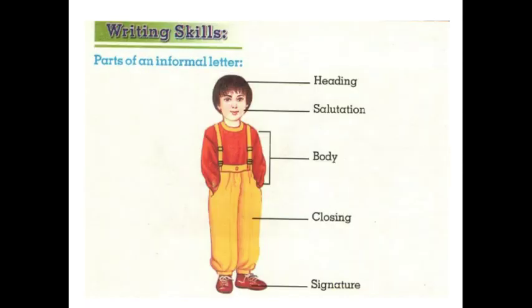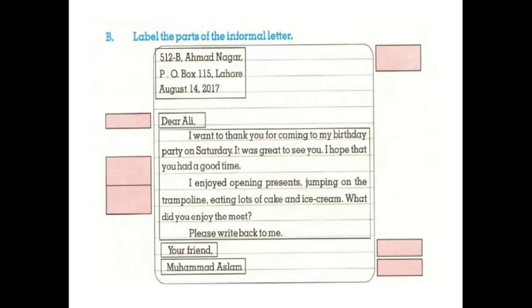Now move on. There is a writing skill. Parts of an informal letter. There are basically 5 parts of an informal letter: heading, salutation, body, closing, and signature. You can remember these parts of a letter by the parts of your body from head to foot. Now move on. Label the parts of the informal letter. Now you label the parts of this letter yourself.